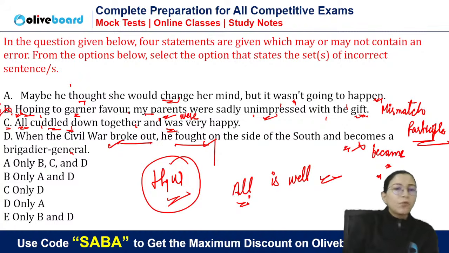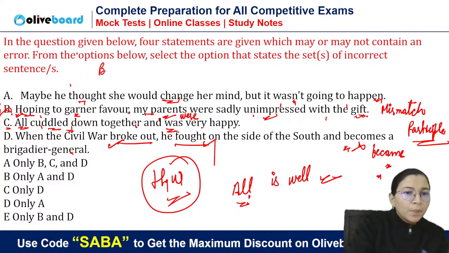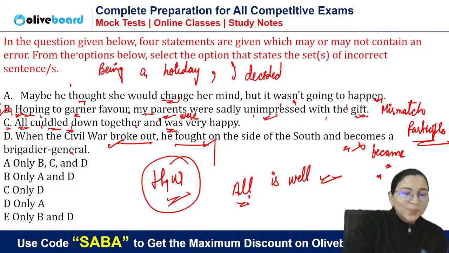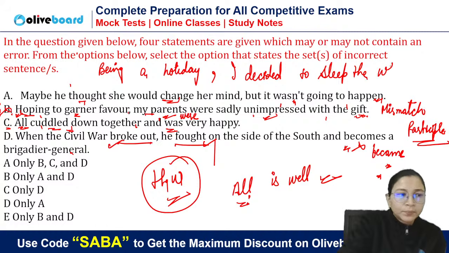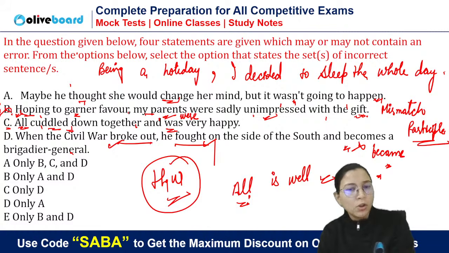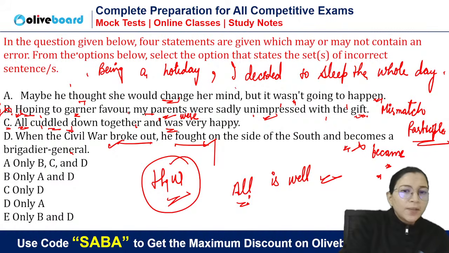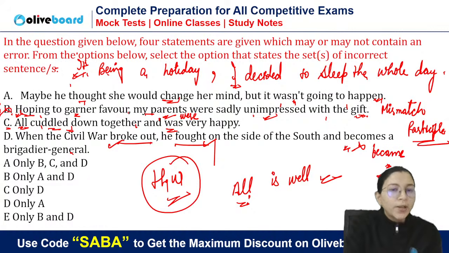Have you studied the concept of mismatch participle? Like if I say, being a holiday, I decided to sleep the whole day. Is it right? Now, if you know this logic, this holiday cannot be the subject of I. So this I cannot be the subject of the first part. Same logic we have to apply here also. We need another subject, like as it was a holiday, or it being a holiday.